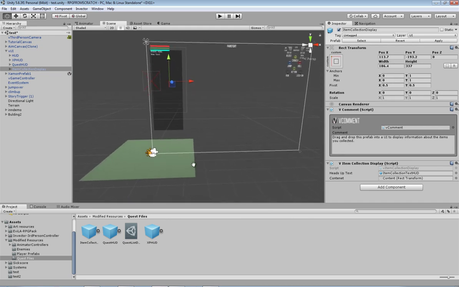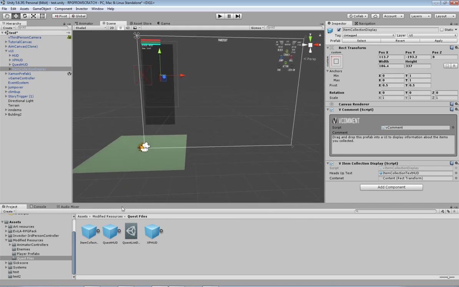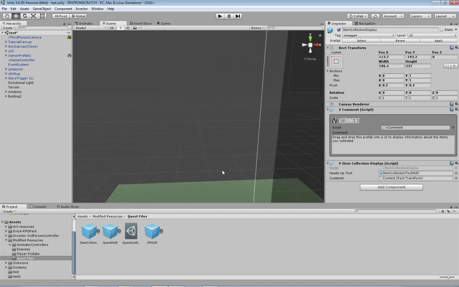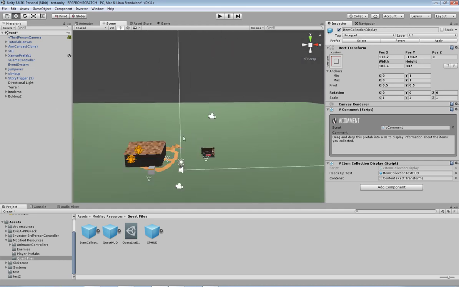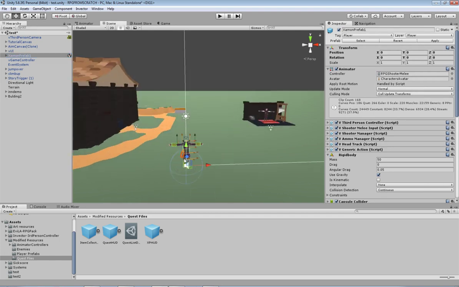If you've dragged it from the demo scene into a prefab and then put it back into this scene, it should work okay. Alright, so now we've got those two things, that's our HUD set up. It's not going to do anything until we actually have a quest to go to.